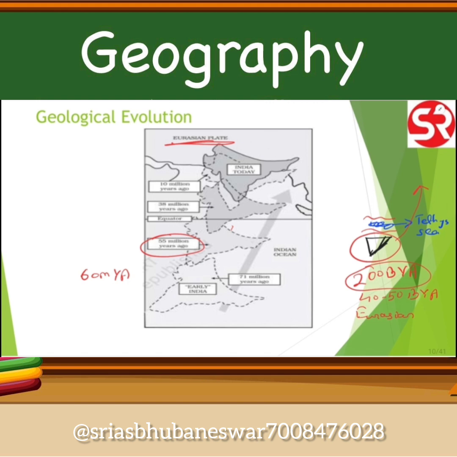Slowly the Tethys Sea, which was between the Eurasian plate and the Indian plate, got squeezed and squeezed, and due to the collision of both plates, mountains and gorges were created, and every landform and feature was created. This process is still going on. It has not stopped, and geologists claim that the Himalaya still grows by some centimeters or millimeters every year. So this is all we need to know right now.